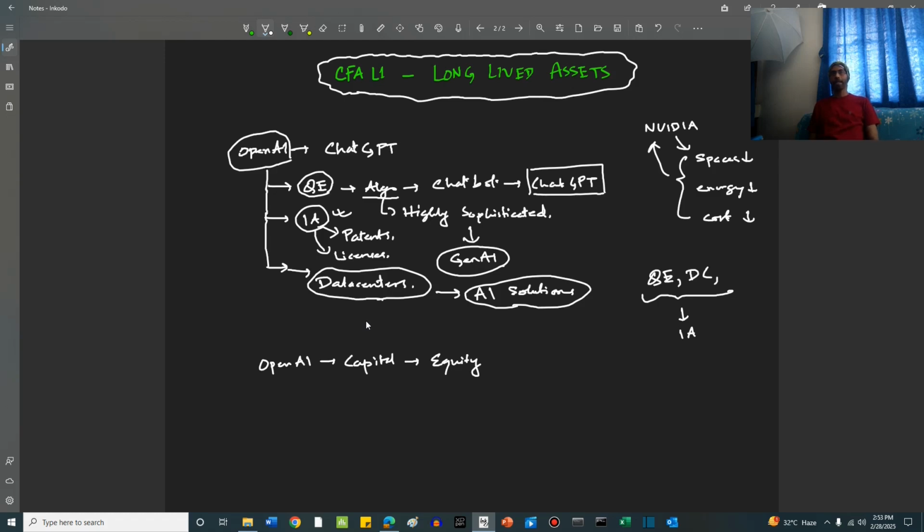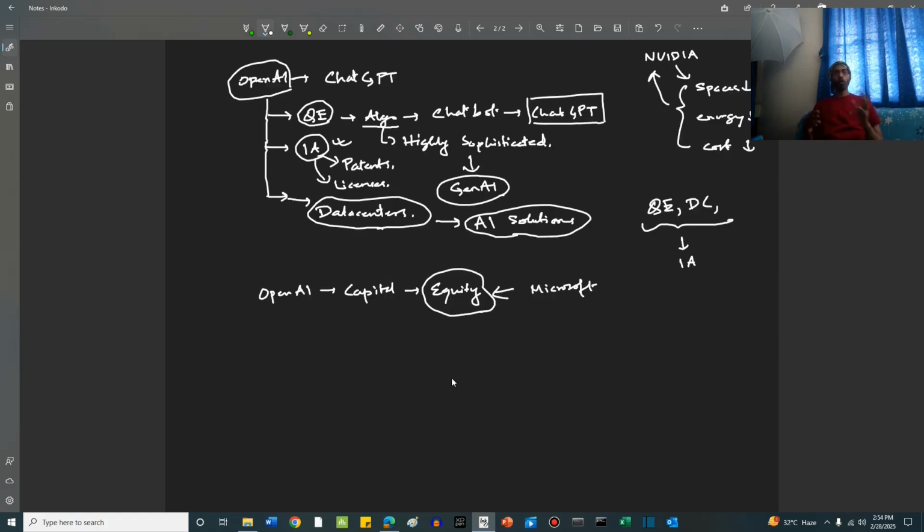And Microsoft invests in this equity, right, friends? Now what is happening here? OpenAI takes investment from Microsoft, hires engineers, builds data centers, and creates these highly sophisticated AI solutions.